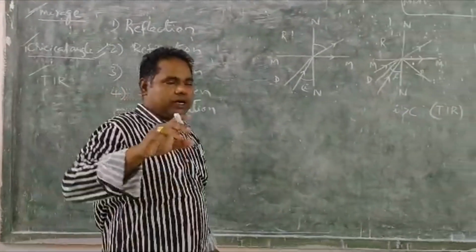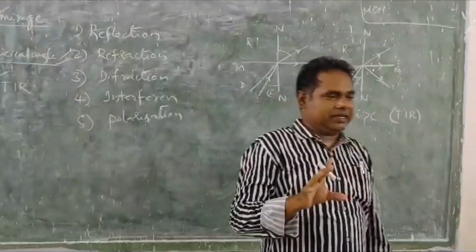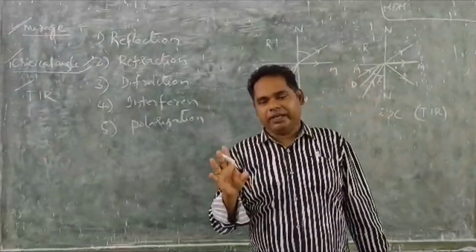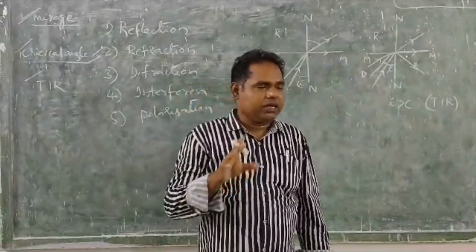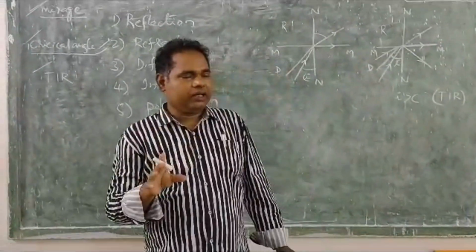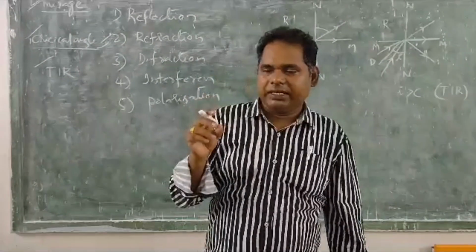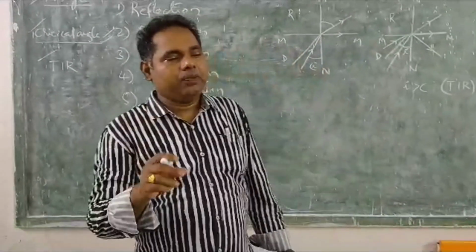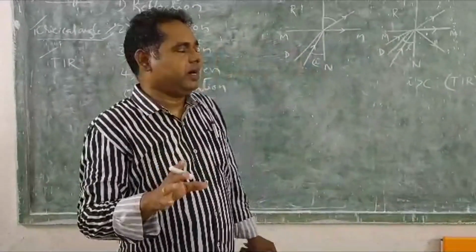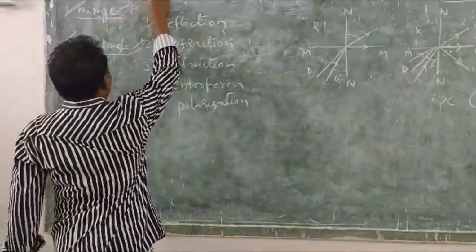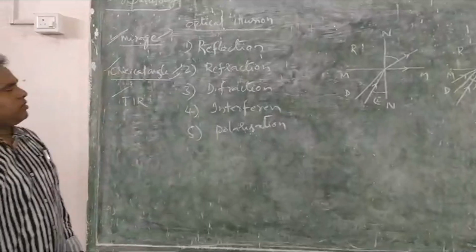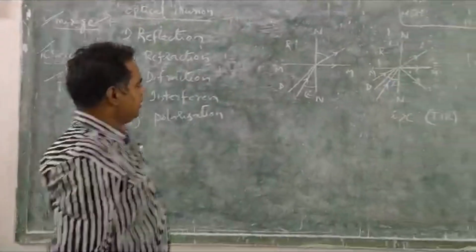Within one sentence, what is the mirage? It is also a phenomenon, and moreover, within one sentence, it is an optical illusion. What is mirage? Optical illusion. To explain this one also, I will come to a diagram.